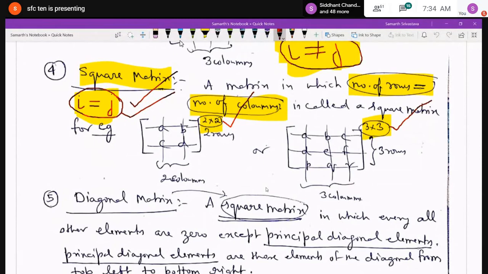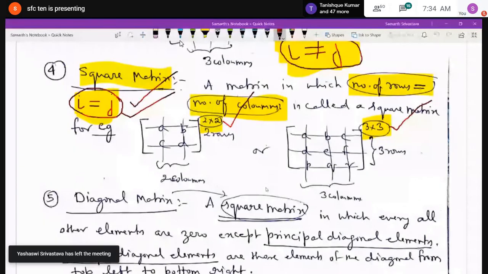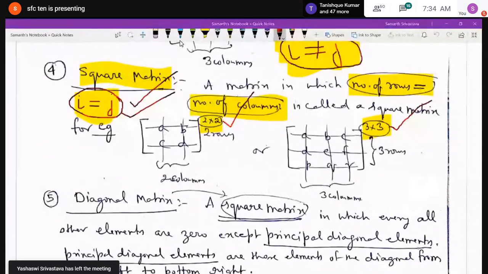Always remember, a square matrix will be of the shape 2 by 2, 3 by 3, 4 by 4, and 1 by 1, like we were talking about the single element. So a square matrix is that matrix in which the number of rows and columns are equal. Have you understood till now?